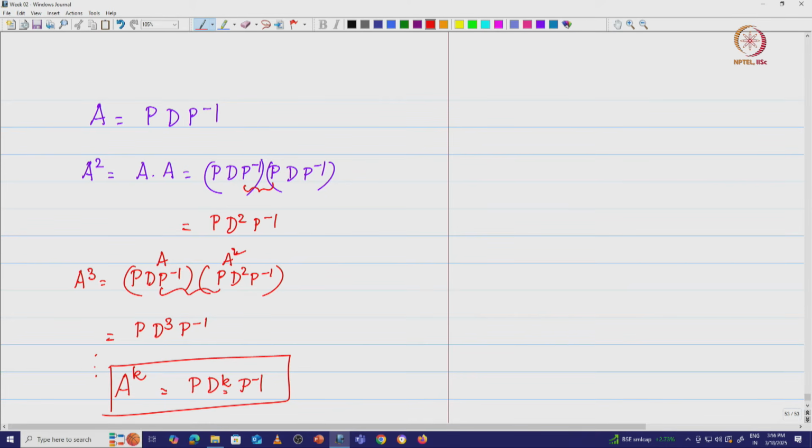There is something more interesting that comes into the picture. What is that? Suppose a particular eigenvalue is deficient. Let us write that.